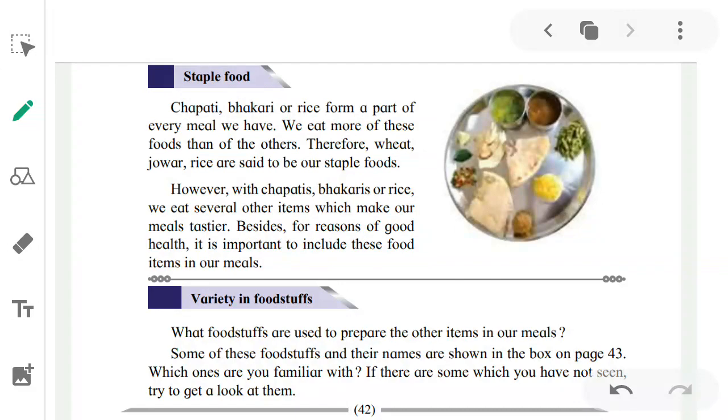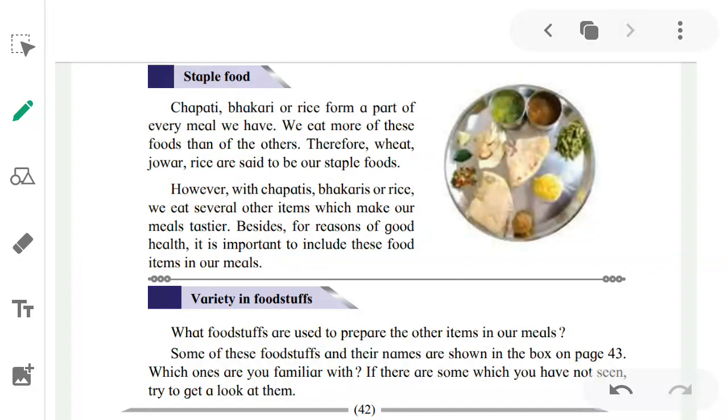We eat roti more, and sabzi less. Likewise, when we eat rice and salan, we eat more rice than salan. So we eat gravies or sabzi less and we eat chapatis or bhakri or rice more.